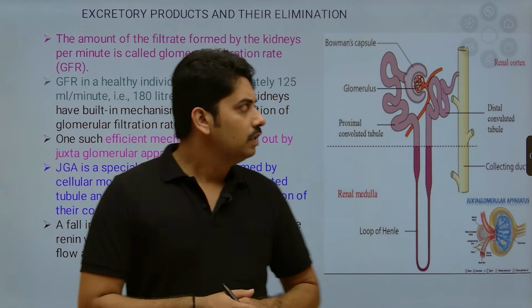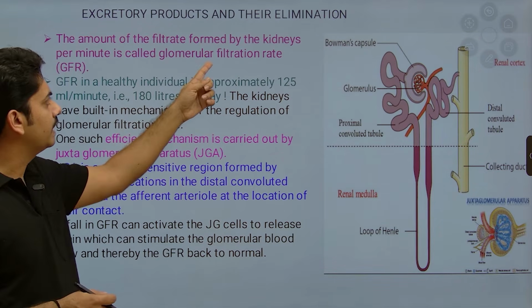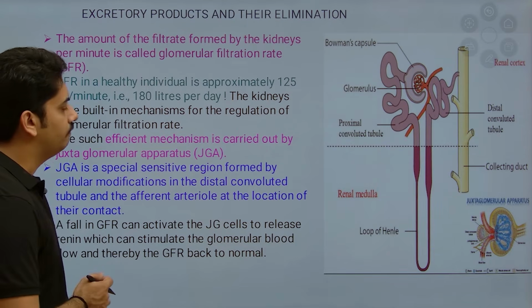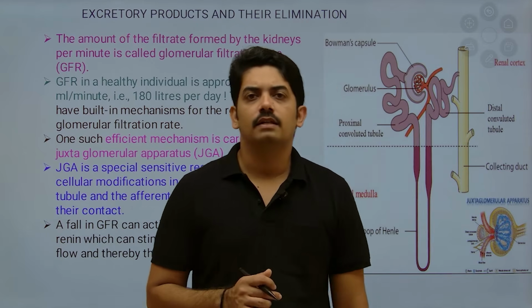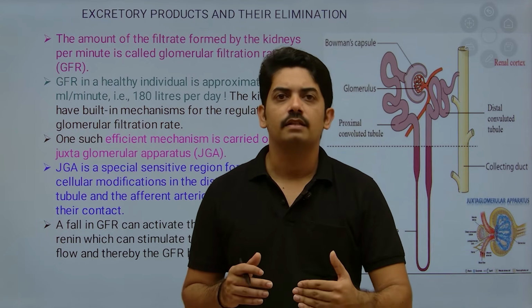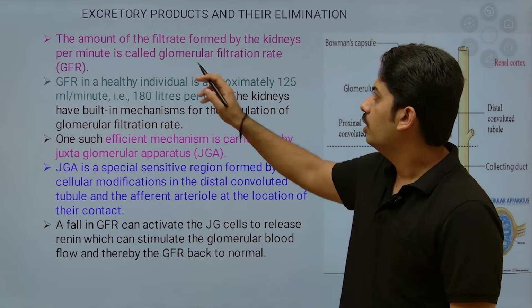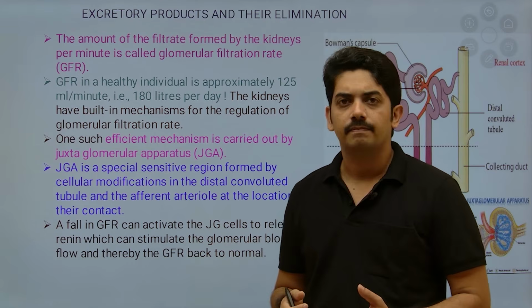Now the amount of filtrate formed by the kidney per minute is called the glomerular filtration rate. To identify any rate, we require time, so here we take it per minute.